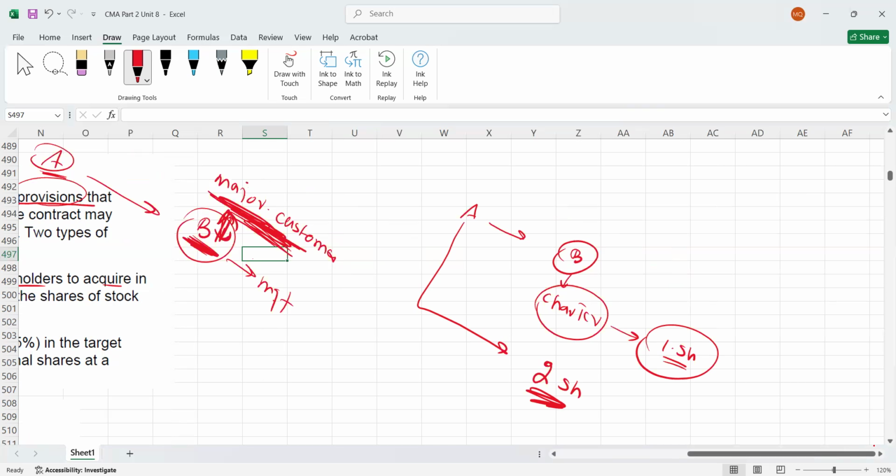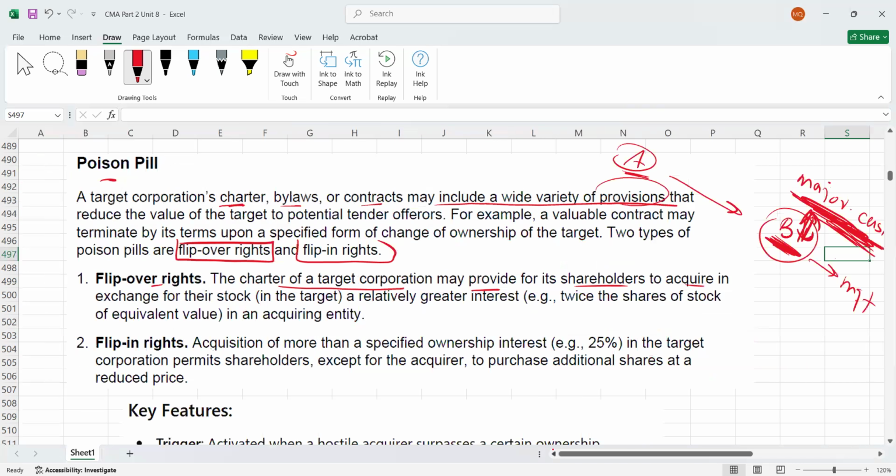Obviously, once the acquirer comes to know that to buy one share, I have to give two of my shares of equivalent value, maybe he will not buy this company. This is what is called flip over. So to buy one share of the target, you have to give two shares of the acquirer. This is not good for the acquirer.